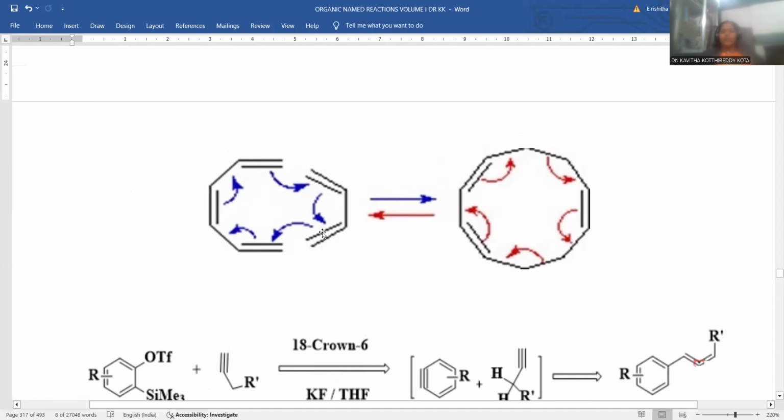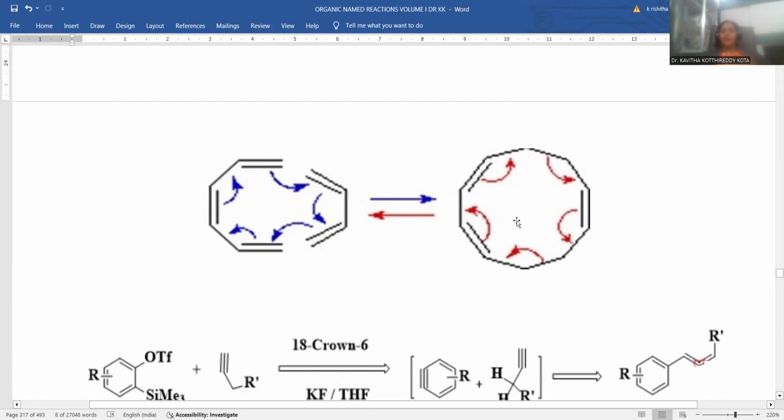Both are supposed to be treated by Alder reaction, so that the bigger ring system gets generated. Can I count the number of carbons within the molecule? 1, 2, 3, 4, 5, 6, 7, 8, 9, 10. A 10-carbon bigger ring system got generated by Alder reaction by means of these pi bonds delocalization and subsequent